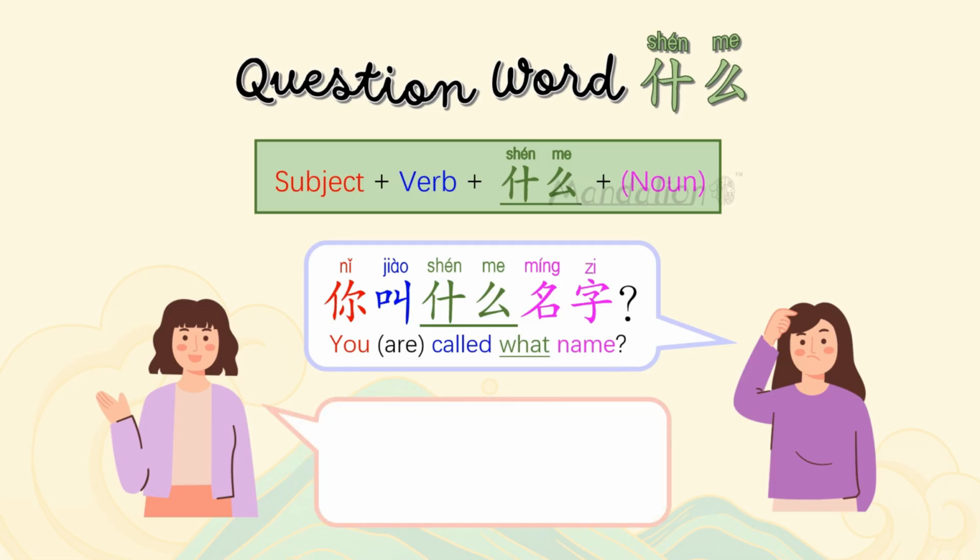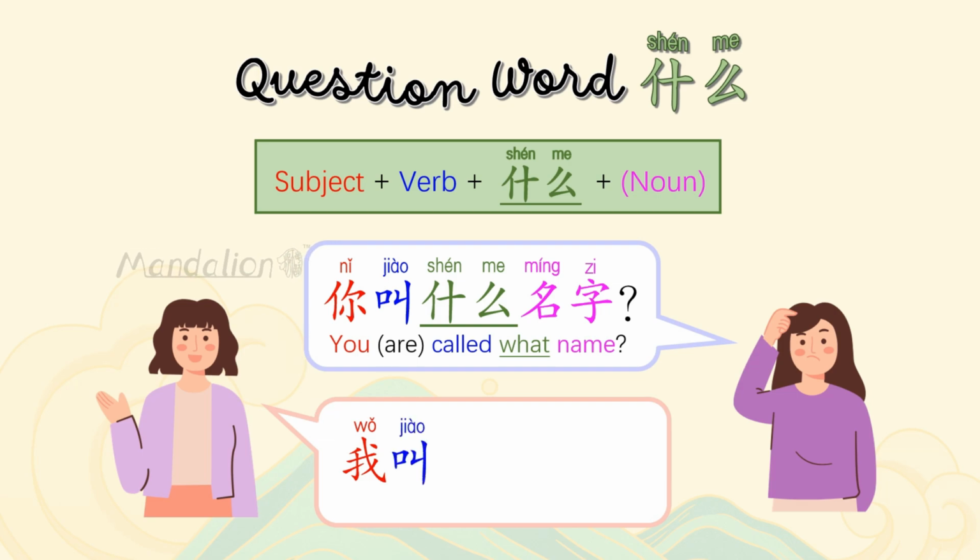When answering 什么 questions in Chinese, the sentence structure is similar to that of the question. Start with the subject. If the subject used in the question is 你 you, then the subject should be changed from 你 you to 我 I in the reply, since you are answering a question about yourself.